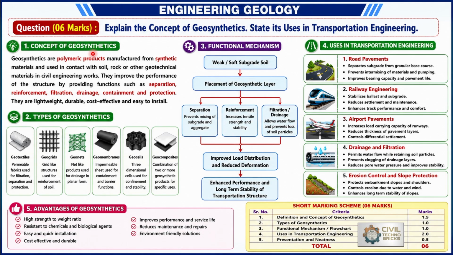So here, the concept of geosynthetics: geosynthetics are polymeric products manufactured from synthetic materials and used in contact with soil, rock or other geotechnical materials in civil engineering work, such as roadway, railway ballast or embankment formation. They can improve the performance of a structure by providing functions such as separation between layers, reinforcement, filtration, drainage, containment and protection.